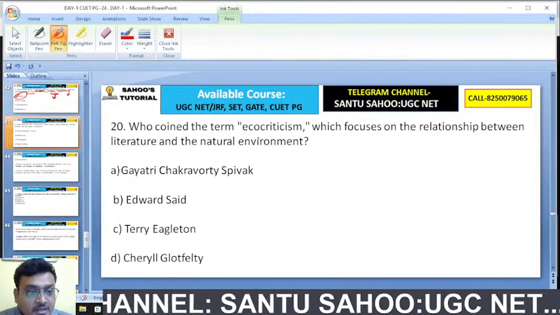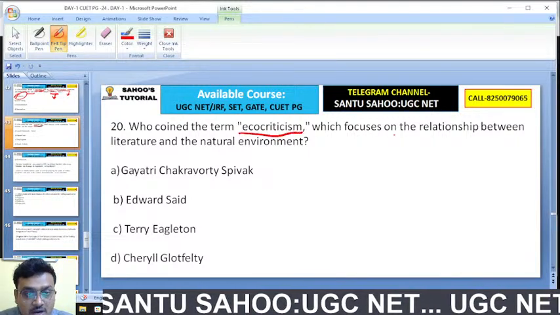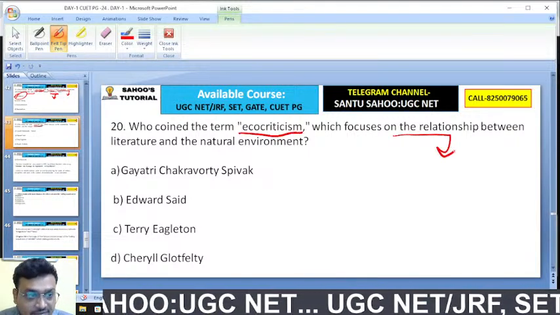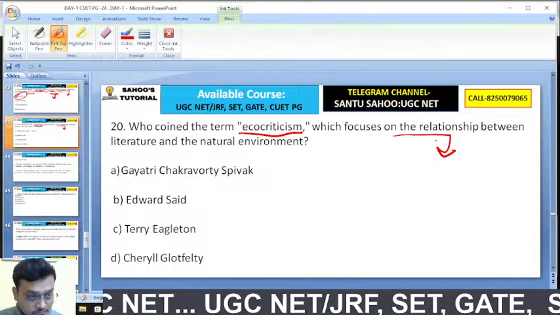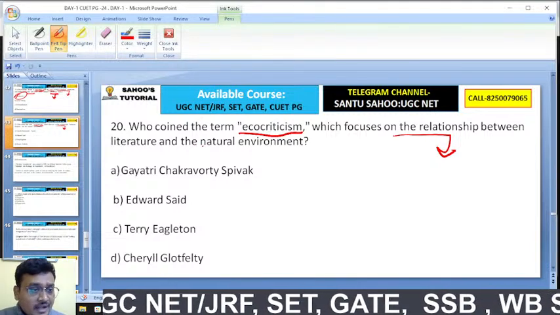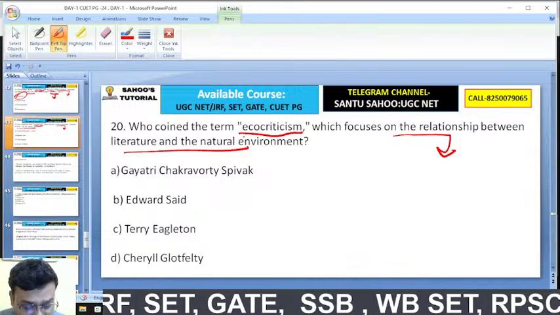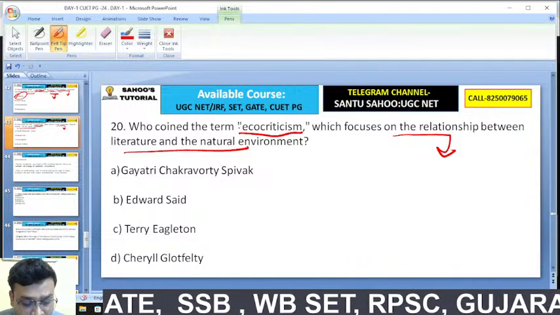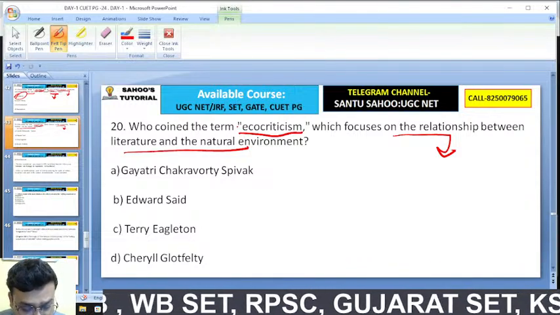Who coined the term eco-criticism, which focuses on the relationship between literature and the natural environment? Literature and the natural environment.